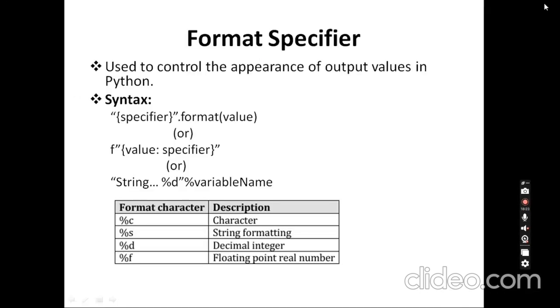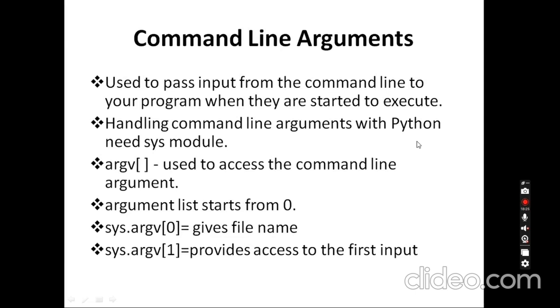The next one will be command line arguments. It is used to pass input. Here we are going to write a program in Python, as usual, but the input will be passed on the command line. On the command line we pass a file name and then the input, the calculations are performed in the Python program we wrote, and the output is also printed on the command line. So we pass input from the command line to the program when it starts to execute.